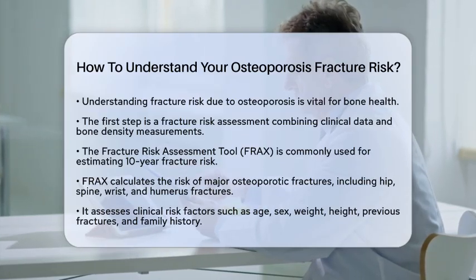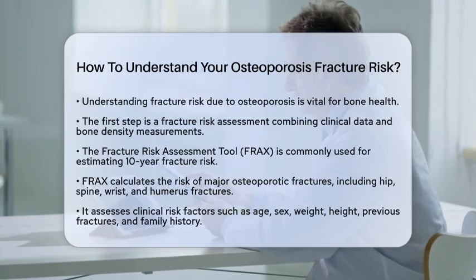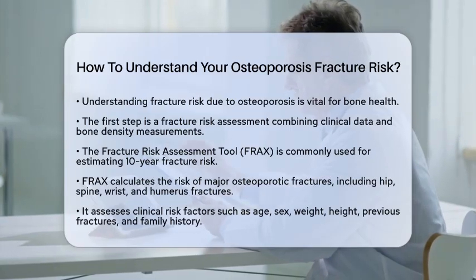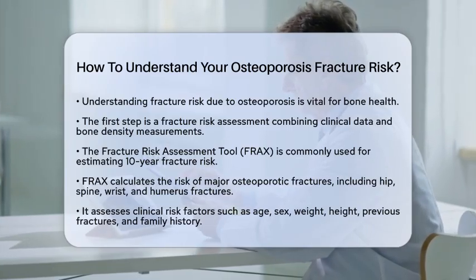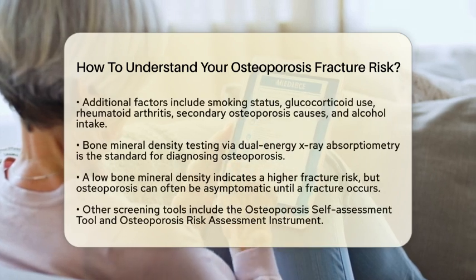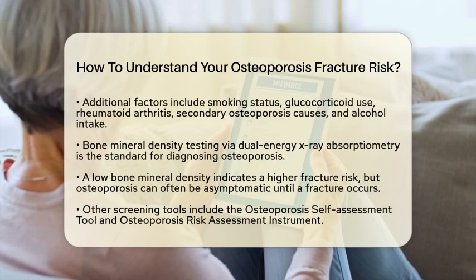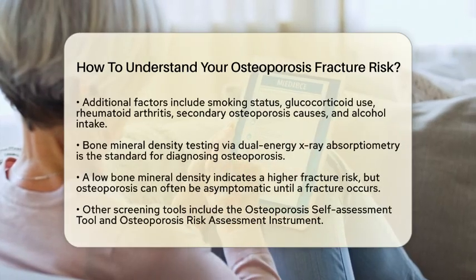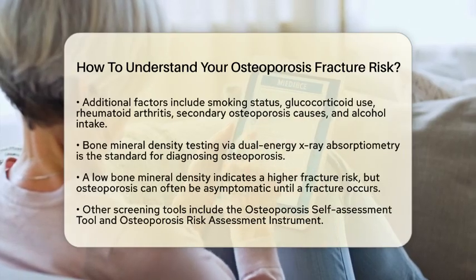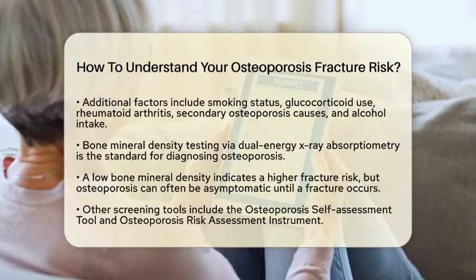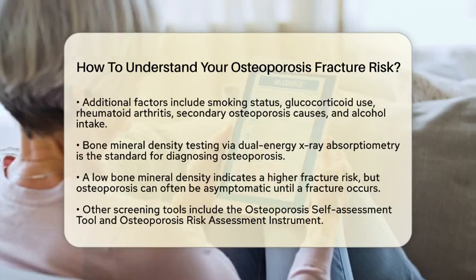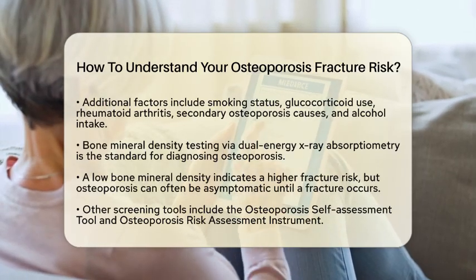FRAX uses clinical risk factors such as age, sex, weight, height, previous fractures, family history of hip fractures, smoking status, glucocorticoid use, rheumatoid arthritis, causes of secondary osteoporosis, and alcohol intake. For improved accuracy, it can also incorporate bone mineral density measurements from a dual-energy X-ray absorptiometry test. Bone mineral density testing by dual-energy X-ray absorptiometry is the standard method for diagnosing osteoporosis.